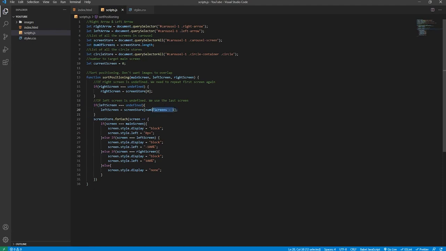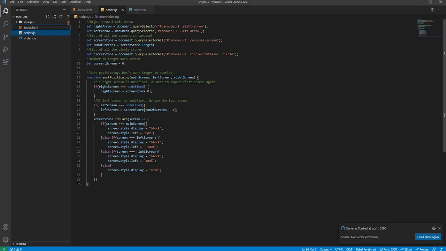Because this is 0 based indexing, obviously we use minus 1, because length starts counting at 1, but 0 based index starts counting at 0. So it just gets the last screen, which in this instance will be the screen all the way on the right.